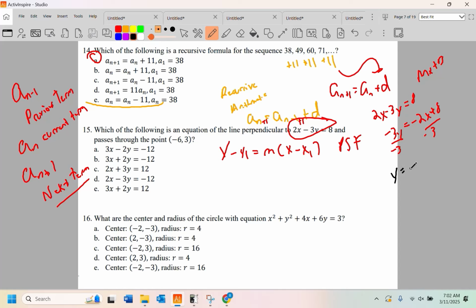But anyways, I divide out my negative 3, and I'll get 2/3 of x minus 8/3, and I don't care about that. I care about the slope. My slope is 2/3. My perpendicular slope is the opposite reciprocal, which is negative 3/2.